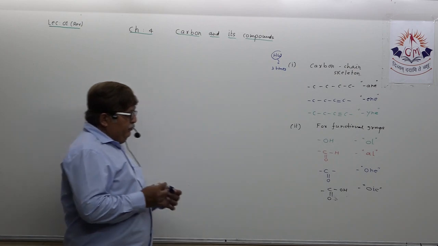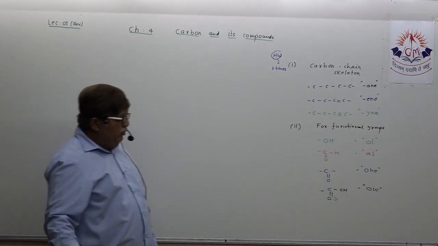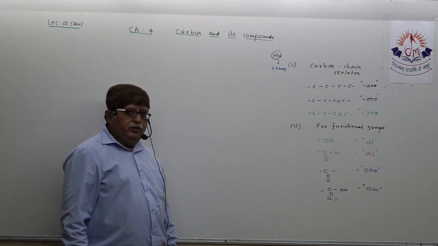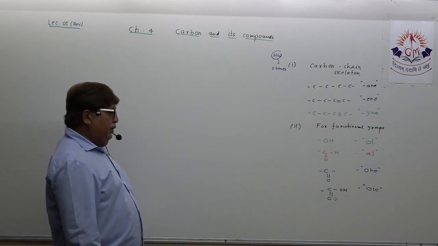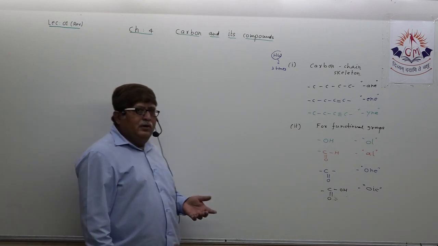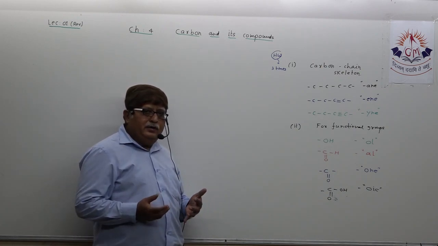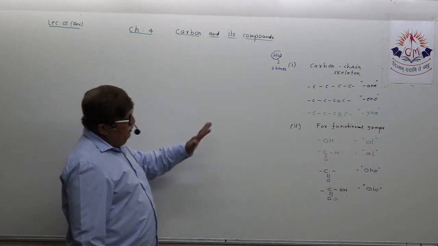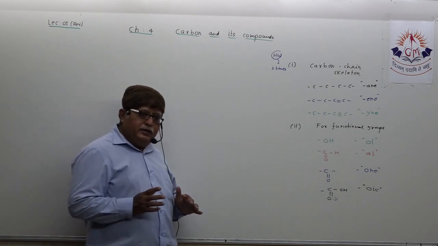Okay, OH, OL, CHO, AL, C double O, ONE, COOH, OIC. You have to remember all these particular ones. Understand, for halogen, there is no suffix to be particularly and precisely speaking. Okay. Now, dear student, the second homework which I am saying is that